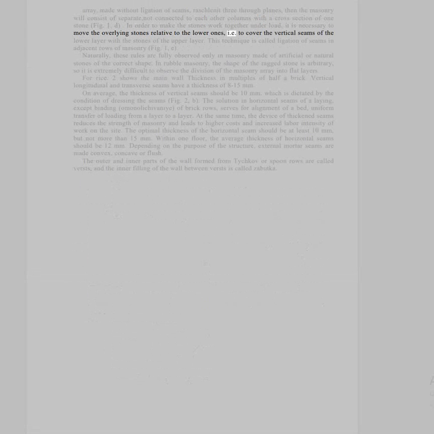to the lower ones, i.e. to cover the vertical seams of the lower layer with the stones of the upper layer. This technique is called ligation of seams in adjacent rows of masonry, Fig. 1e. Naturally, these rules are fully observed only in masonry made of artificial or natural stones of the correct shape. In rubble masonry, the shape of the ragged stone is arbitrary, so it is extremely difficult to observe the division of the masonry array into flat layers.